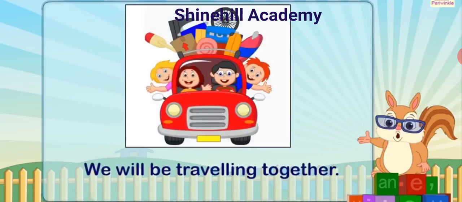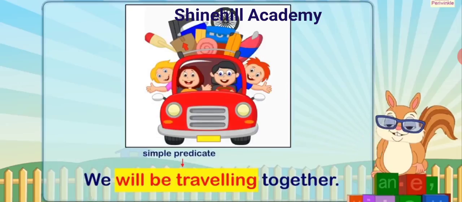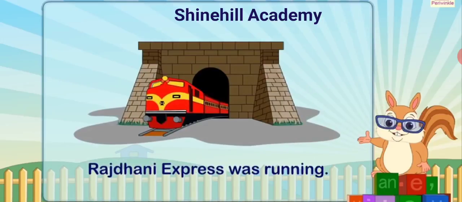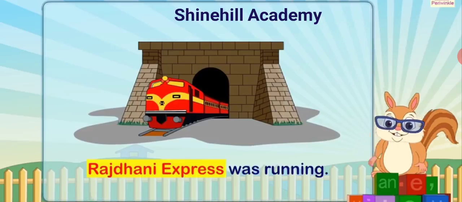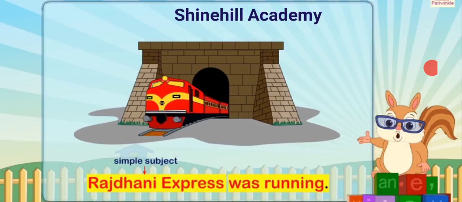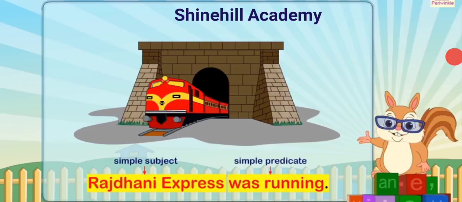For example, we will be traveling together. Here the verb will be traveling is the simple predicate. A simple subject and a simple predicate can be more than one word. For example, Rajdhani Express was running. Here, Rajdhani Express is the main noun and forms the simple subject, and was running is the verb forming the simple predicate.